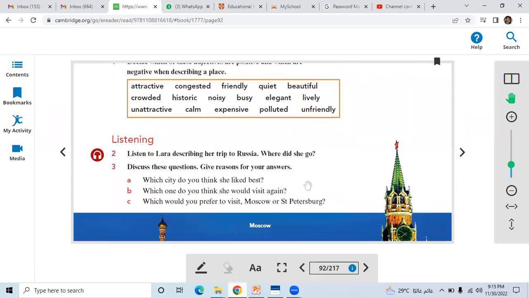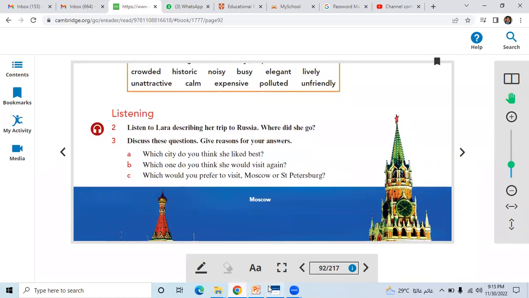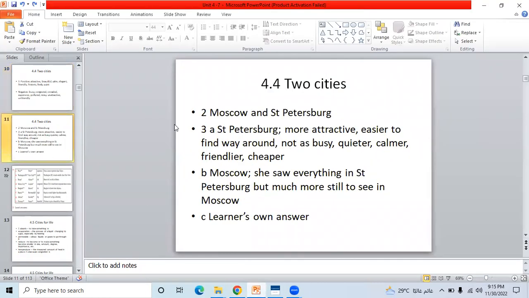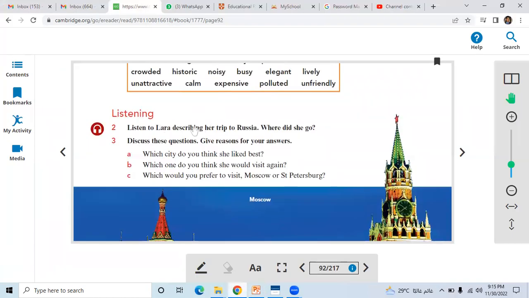Then we listened to an audio track where Lara was describing her trip to Russia. So where did she go? Here we can see that she went to Moscow and St. Petersburg, right? So she went to these two places. This is the answer to question number 2.